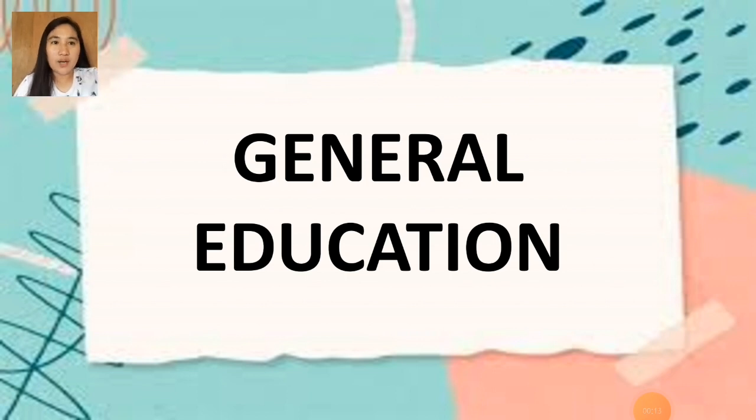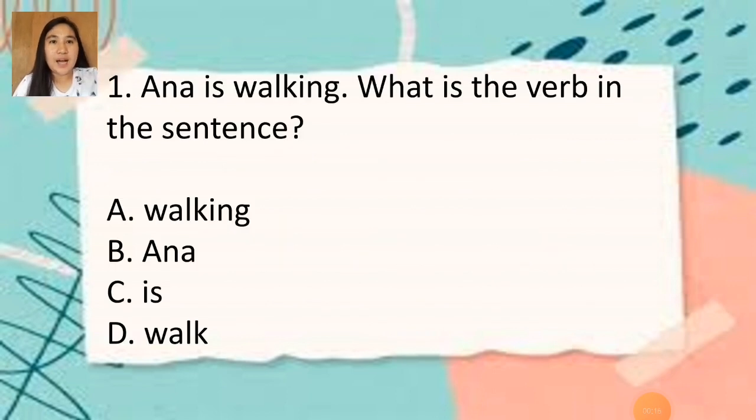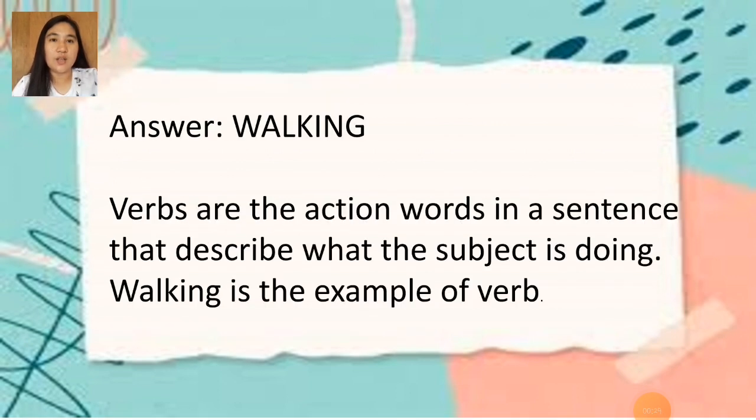So number one, Anna is walking. What is the verb in the sentence? A. Walking. B. Anna. C. Is. D. Walk. So the correct answer is walking, because verbs are the action words in a sentence that describe what the subject is doing. So walking is an example of a verb.